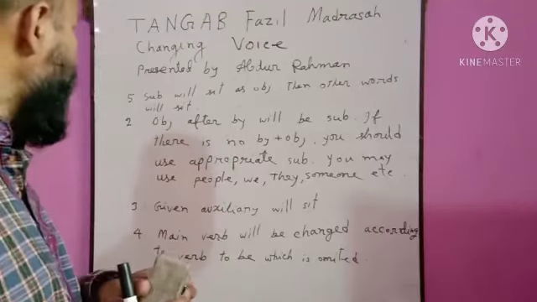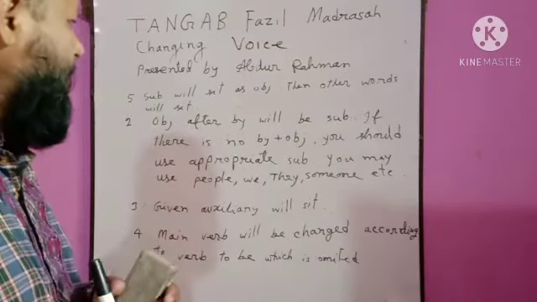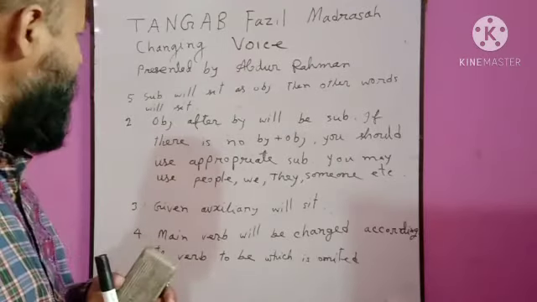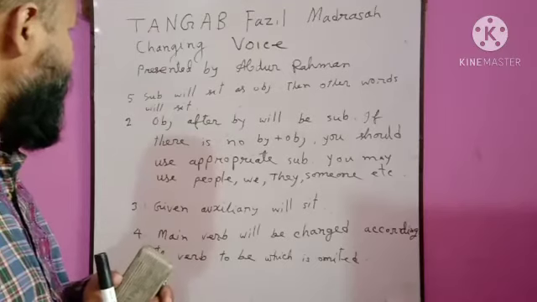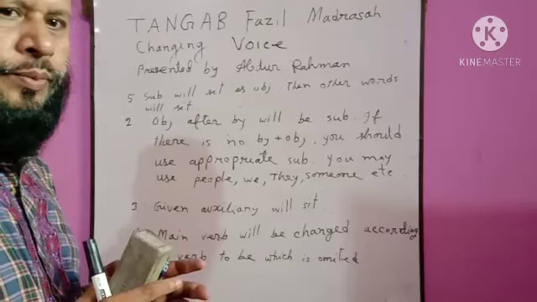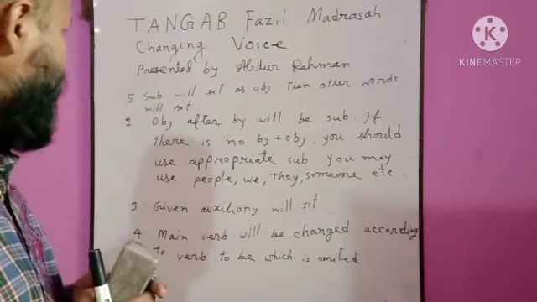Number 1, verb to be and by shall be omitted. There will be no to be verb and by in active voice.